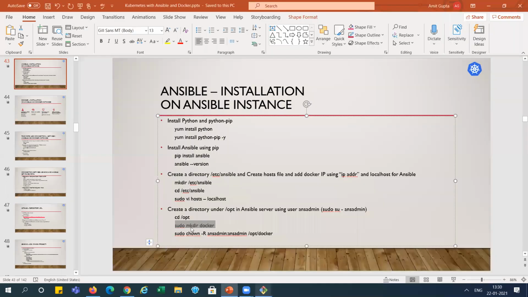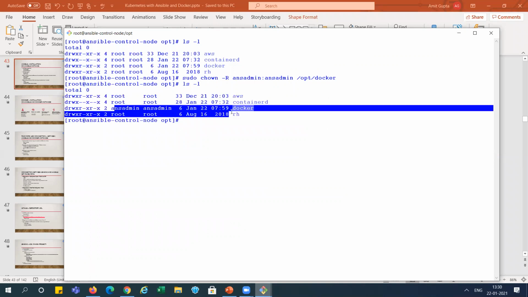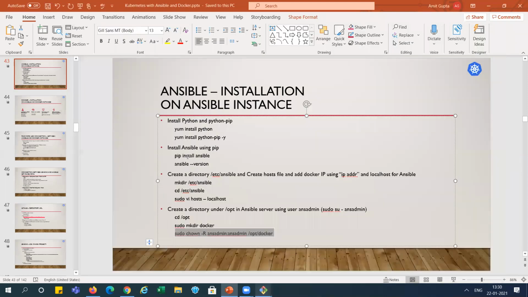For changing the ownership, we run this command. It is changed, you can see here. We created the docker directory because all those files will come here, then the Ansible system will run the playbook and do the activity.